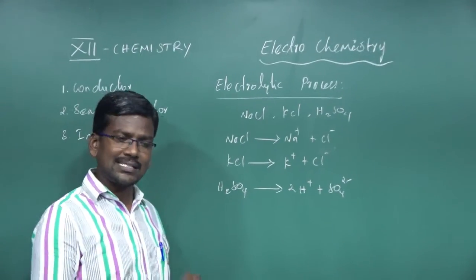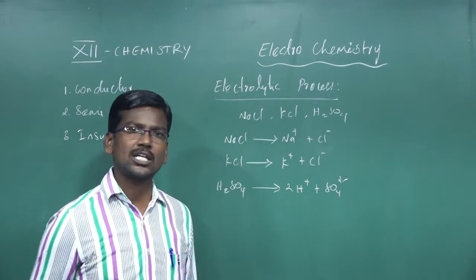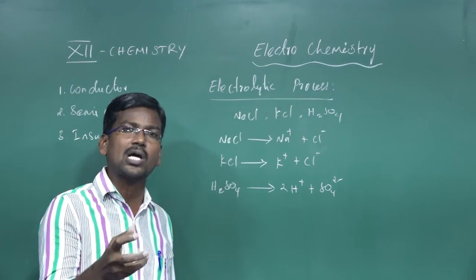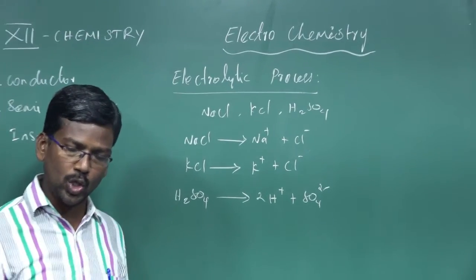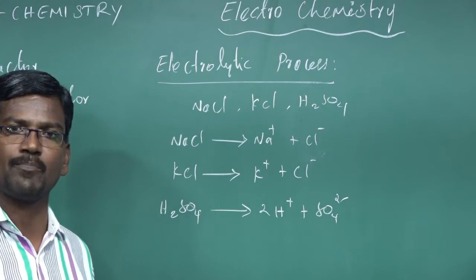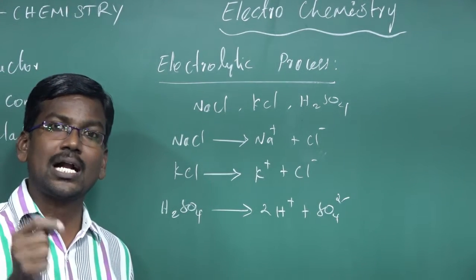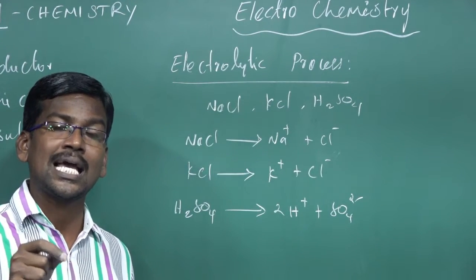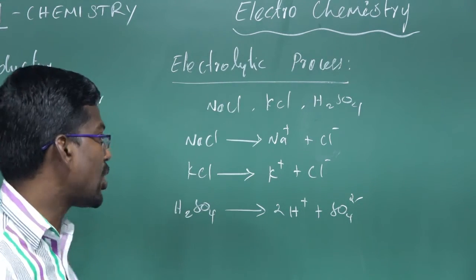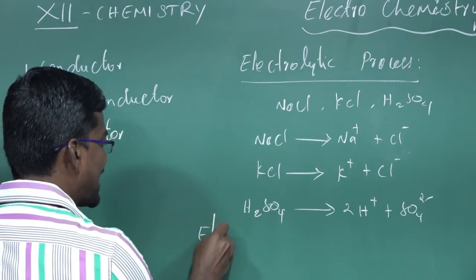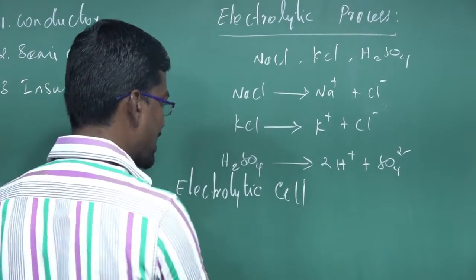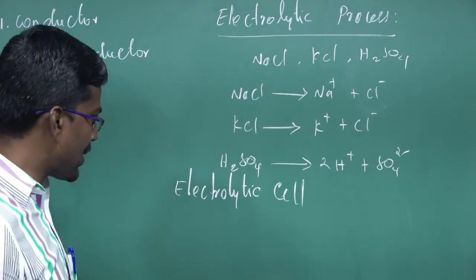So, these electrolytes completely dissociate in aqueous solution to produce the constituent ions. These constituent ions carry the charge from one electrode to another electrode, one place to another place, one substance to another substance, thereby conducting the electricity. The conductivity of the electrolyte solution can be measured by using an electrolytic cell. Conductivity of the electrolytic solution can be measured by using an electrolytic cell.